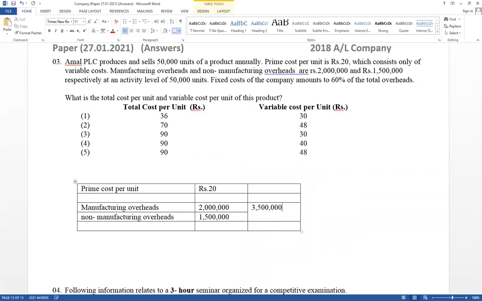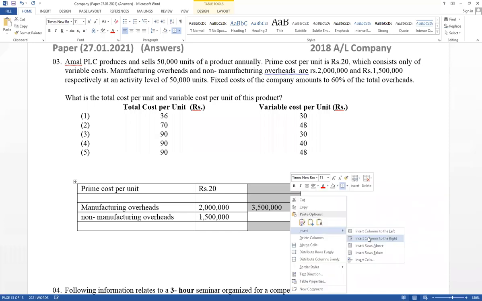This is the total overhead. Now, the fixed cost of the company amounts to 60% of total overheads. It means the balance part equals variable cost. Therefore, this can be divided into two parts, fixed cost and variable cost.